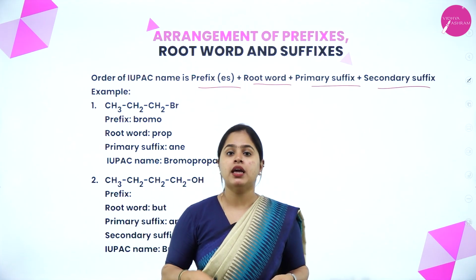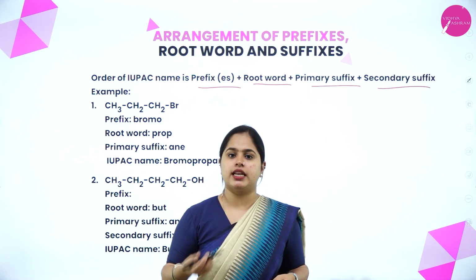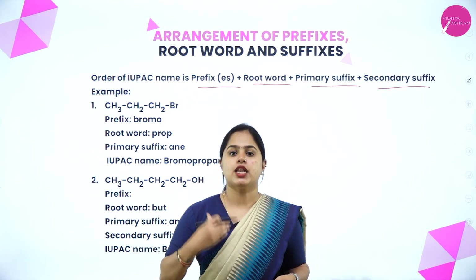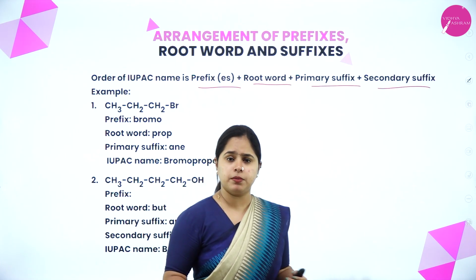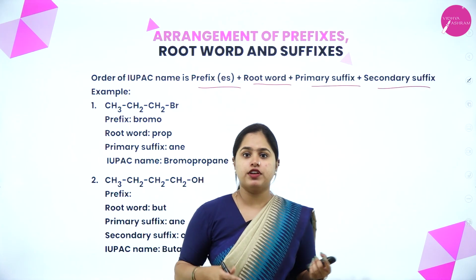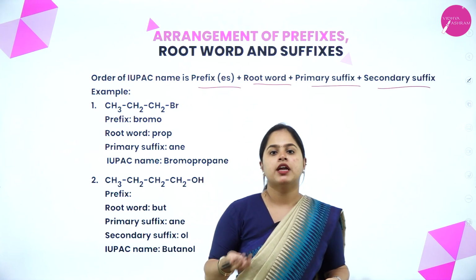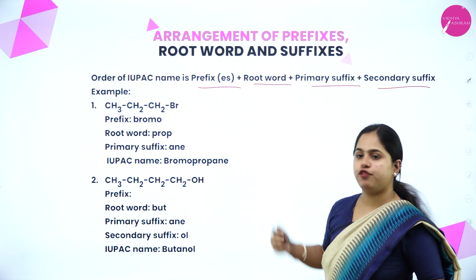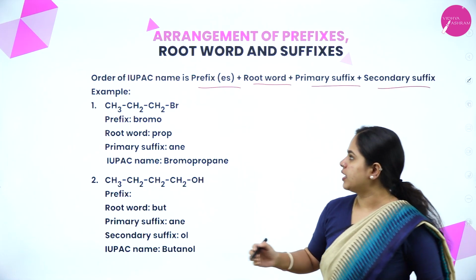Primary suffix is for unsaturation, that is if it is alkane, alkene or alkyne, all those come under primary suffix. And the secondary suffix is for the functional groups. Okay, so let's take the first example that is shown here.